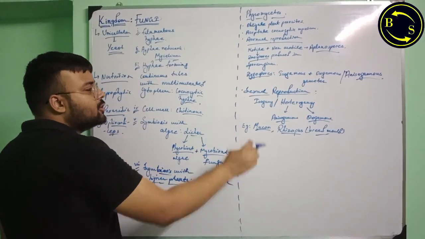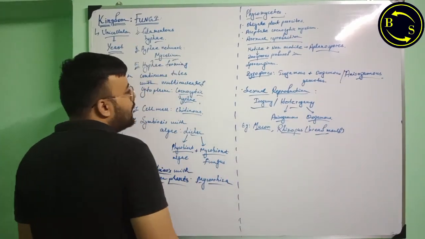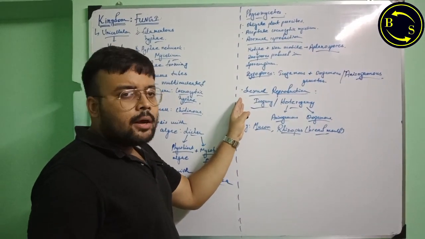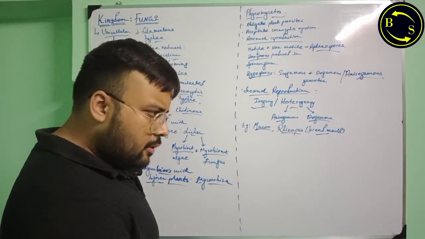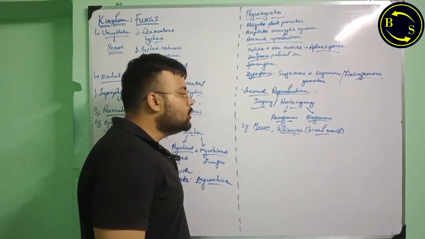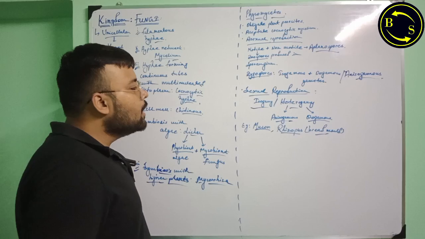Now, the sexual reproduction is done either by isogamy or heterogamy. Isogamy is the fusion of similar sexual gametes of similar morphology, and heterogamy is done by the fusion of anisogamous sexual spores or oogamous sexual spores.